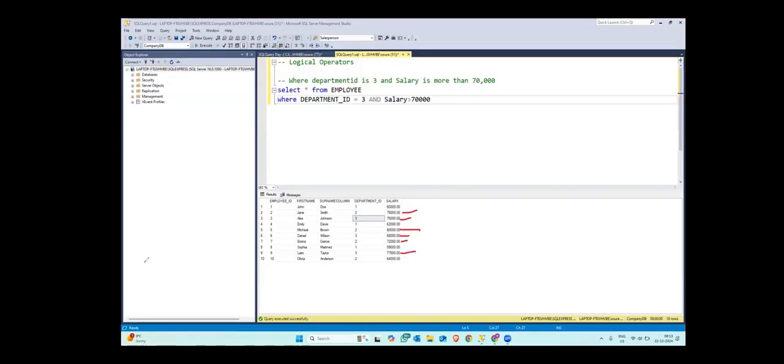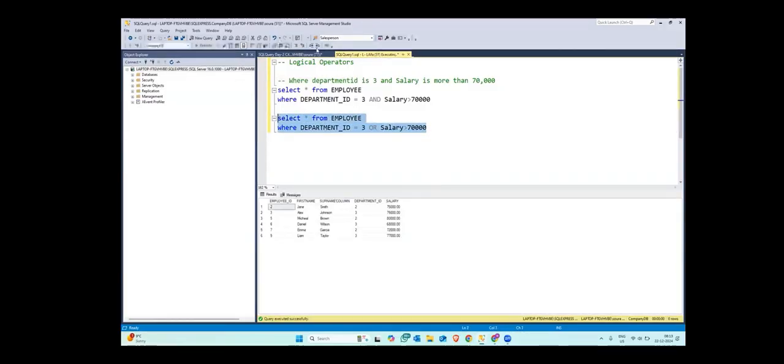So what will happen? I will get all the values that are there in department ID 3, and I will get all the values whose salary is greater than 70,000. Okay, so if I write or here,